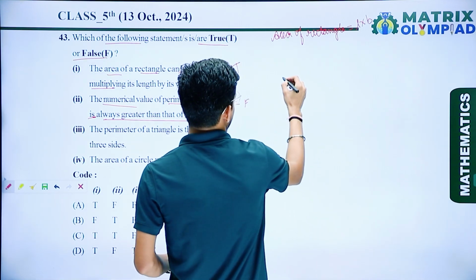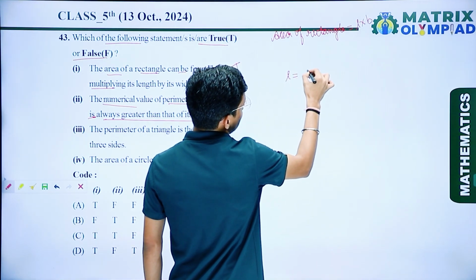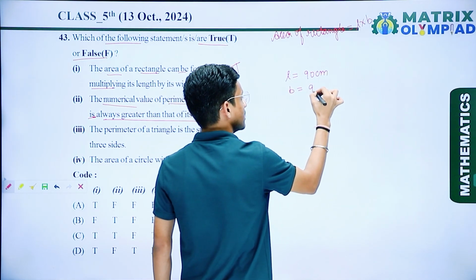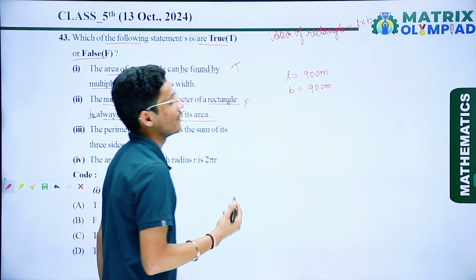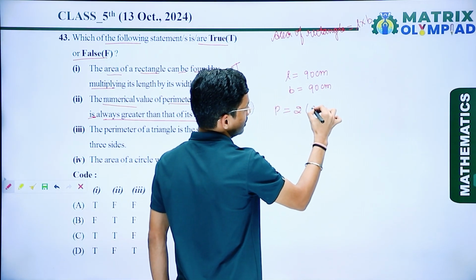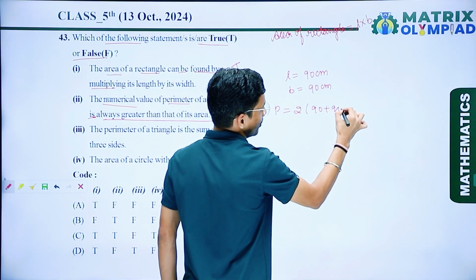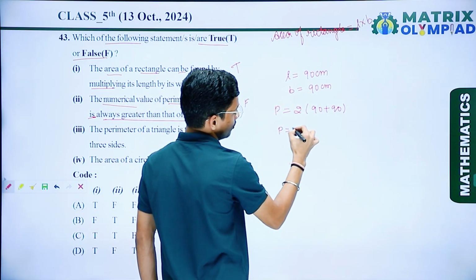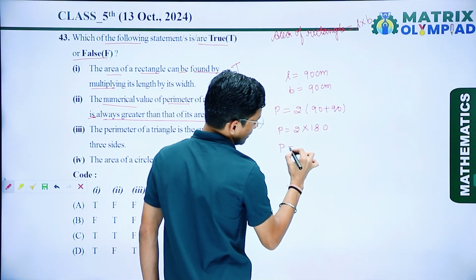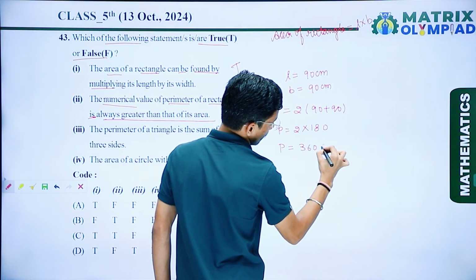So let us assume a rectangle whose length is equal to 90 centimeter and whose breadth is also 90 centimeter. Now if I find the perimeter, that is 2 bracket length plus breadth. So here P is equal to 2 multiplied by 180. So here we get the perimeter, that is 360 centimeter.